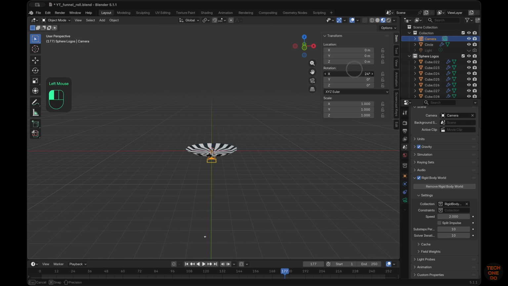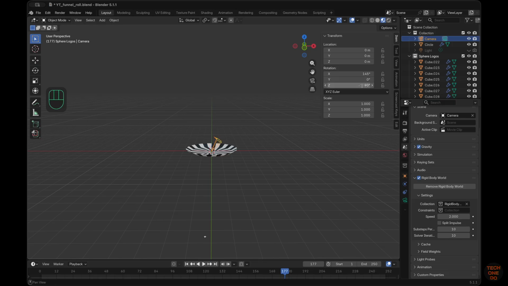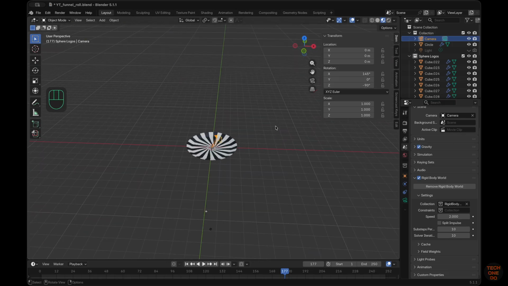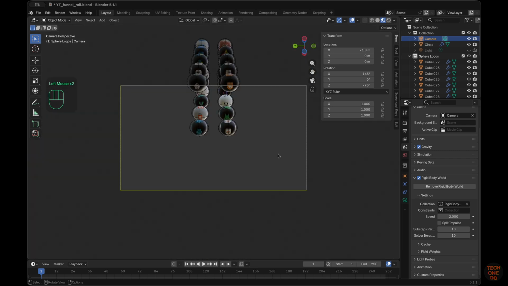Set rotation of x-axis to 145 and z-axis to 90. Go to camera view and adjust the location.